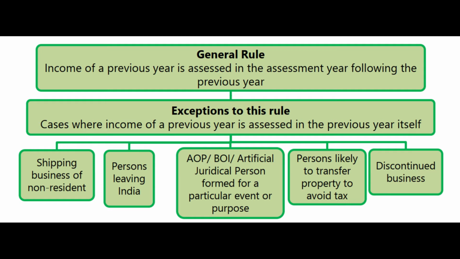Now it is easier to understand what are those cases. And what is the common line in all of them or most of them? If we don't do it now, means if we don't make an income subjected to tax now, it may be difficult for us to find the person in future. We may or may not be able to track that person in future. That is the intention behind it. Nobody will tell. Nobody will give you any explanation for this. But the intention could be such a reason where it might not be possible for the enforcers of the law, in simple words the income tax department, to catch hold of these people in the assessment year.